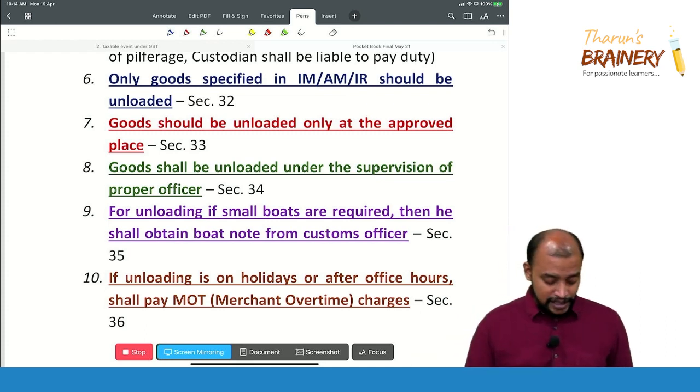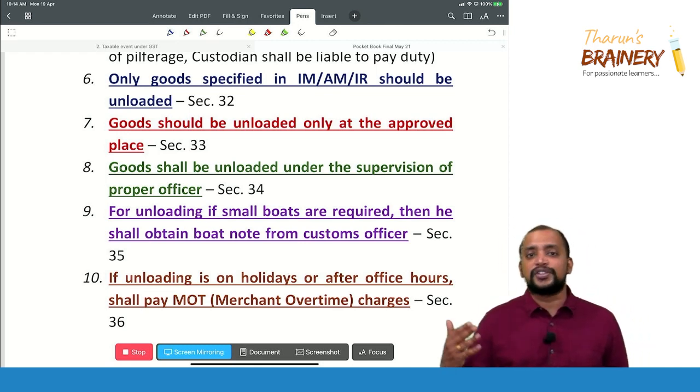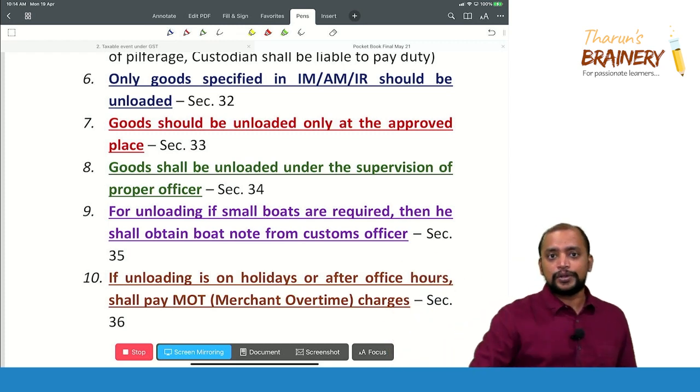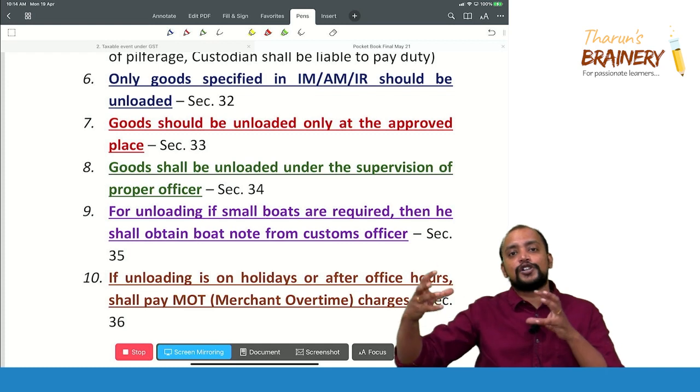And generally there is something called boat note. That is, whenever the goods are coming in a big vessel and it cannot reach the shore, then from ship to the shore they will be transporting the goods in small boats.